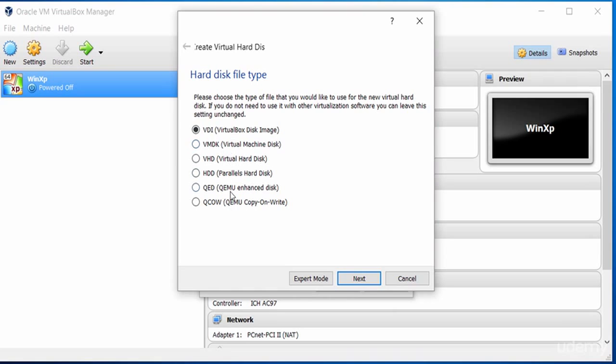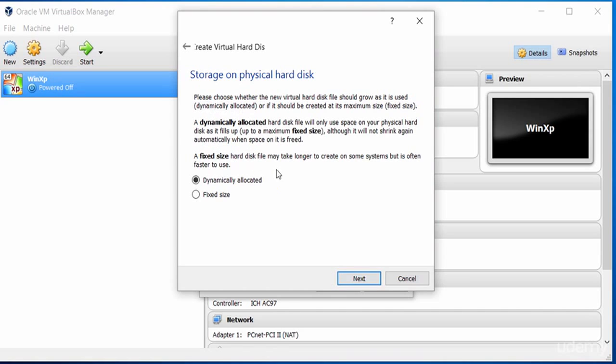Now we have the VDI option, which is the virtual disk image. We have the VM disk option as well, which allows you to have a VMware type operating system. And if you want to go with a Microsoft Hyper-V, you can select this option here. But for now, we want to select the VDI option and we can proceed to the next step.